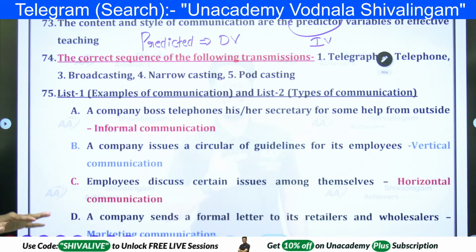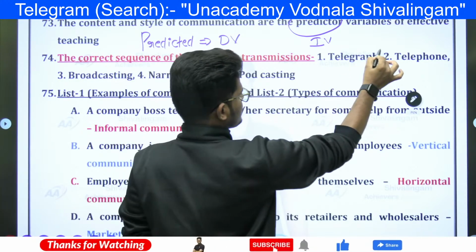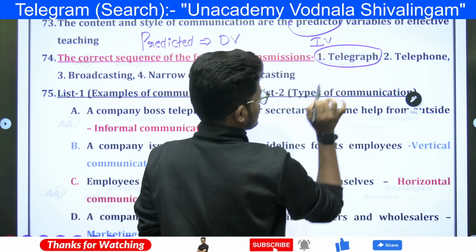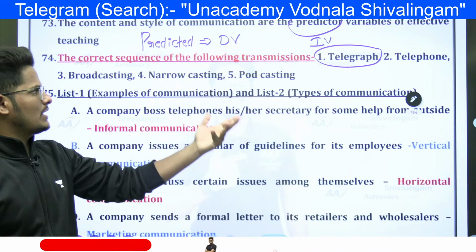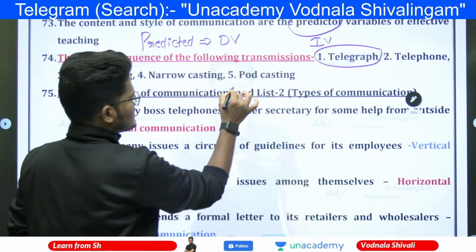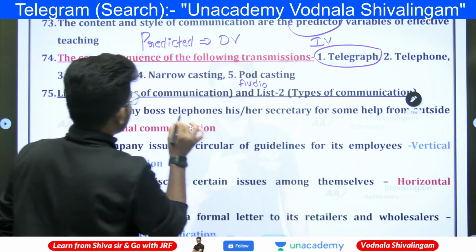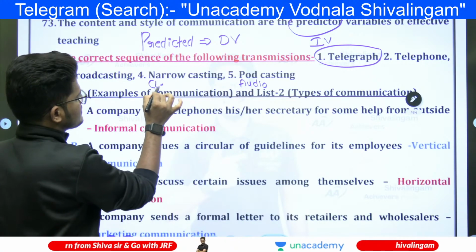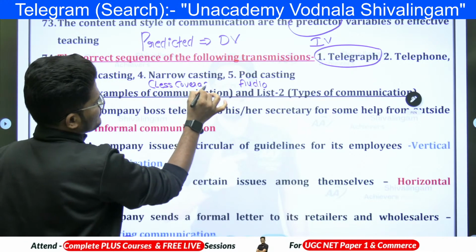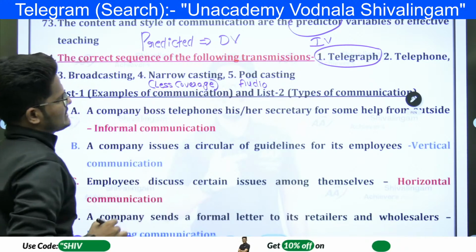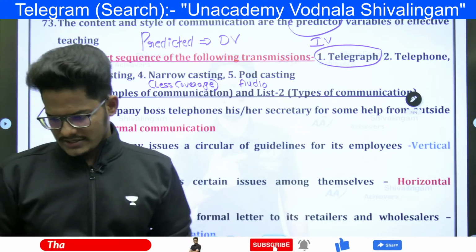So, the correct sequence of the following transmissions. Here telegraph was introduced originally, in the early days. First telegraph, after that telephone came into the picture, then broadcasting, narrowcasting, podcasting. Podcasting is audio only, and narrowcasting is very limited coverage. Narrowcasting is like a private meeting. Broadcasting is where a large number of people are able to access it.